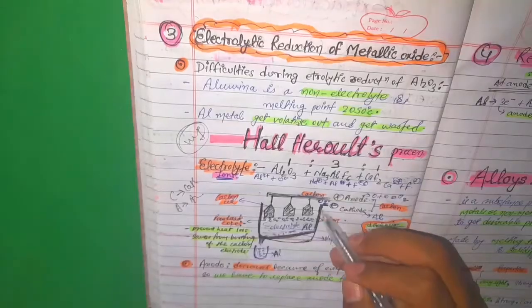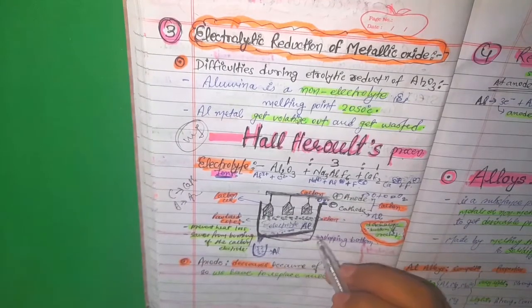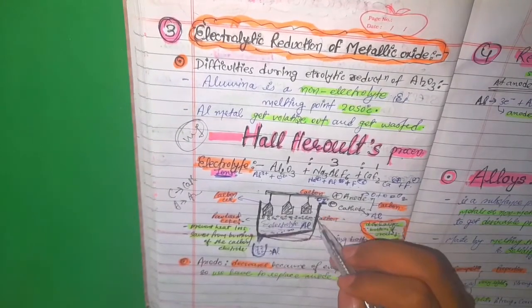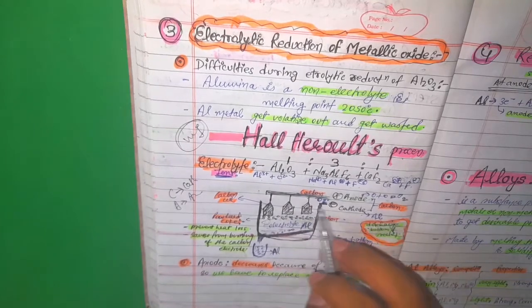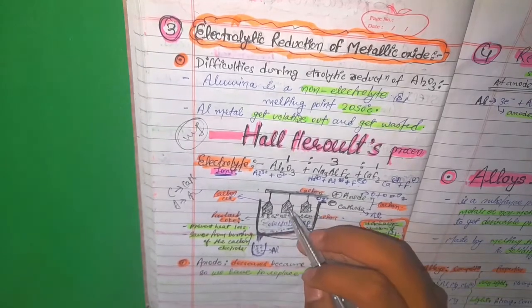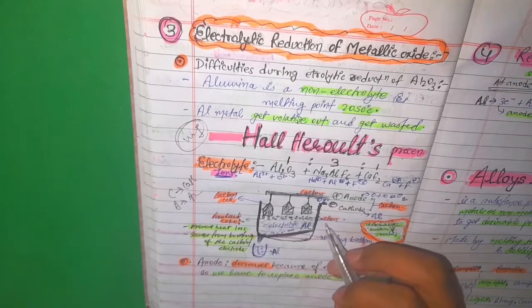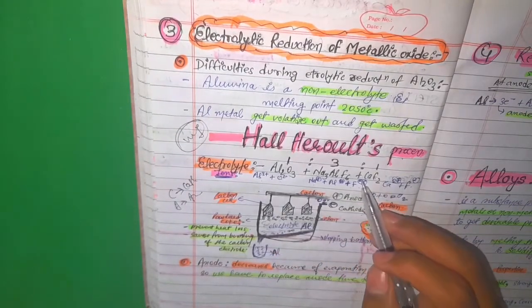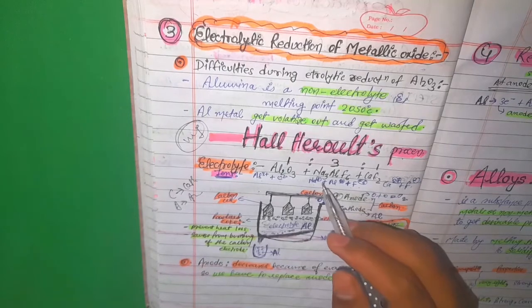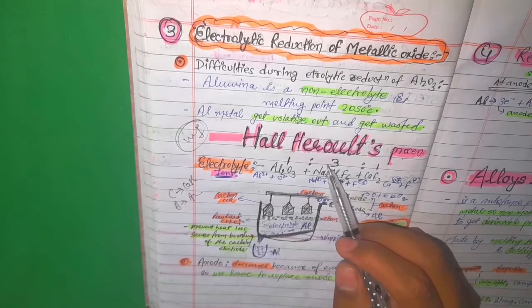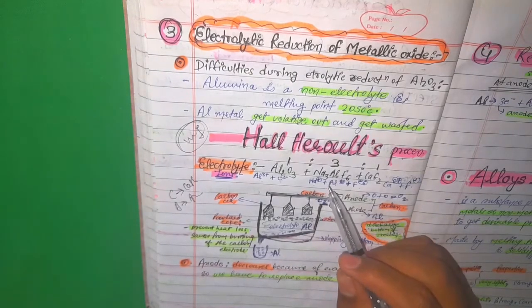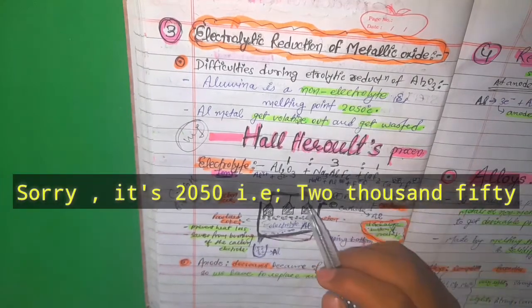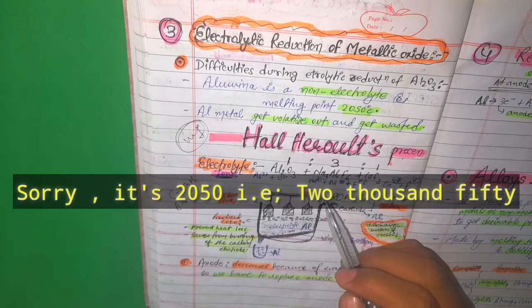Now the setup was like this: a sloppy was made, and carbon was attached sidewise of the beaker, the anode was also carbon, and the cell was also carbon. Now we have taken the electrolyte of alumina plus cryolite plus calcium fluoride, and cryolite was very important. Why so? Because cryolite was reducing the melting point of alumina from 2050 degrees Celsius to 950 degrees Celsius,